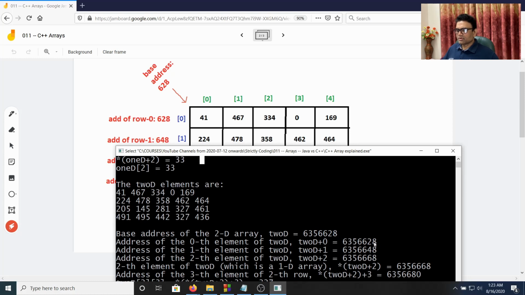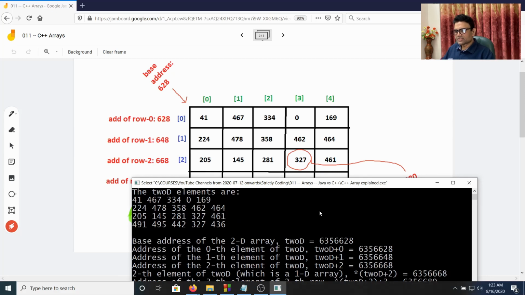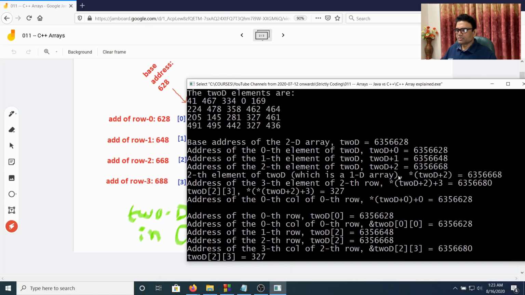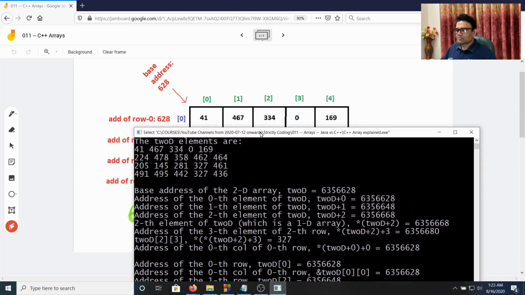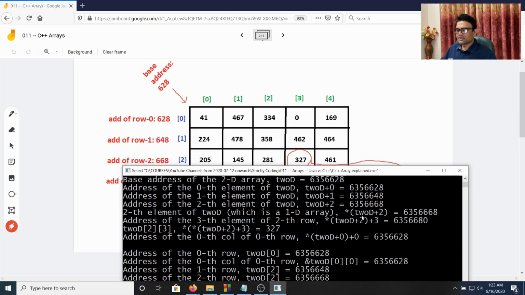Now 2D plus 0 also, of course, will be 628 because the address of the first element is also the base address. Now 2D plus 1 will give us 648. You see 648. So 2D plus 2 will give us 668. Now if we dereference 2D plus 2, we will still get 668.